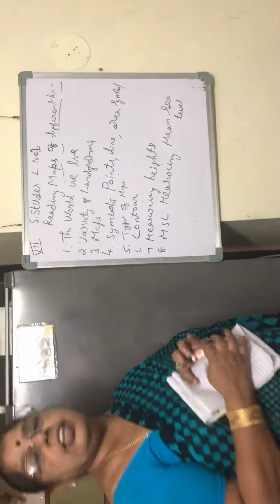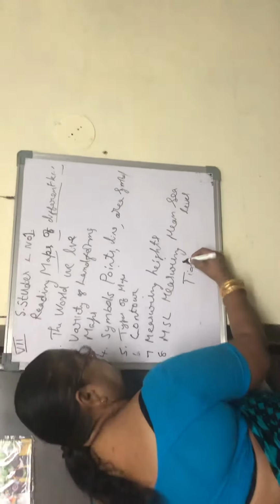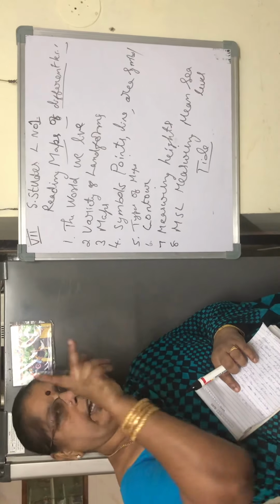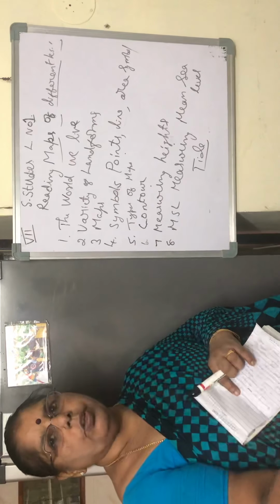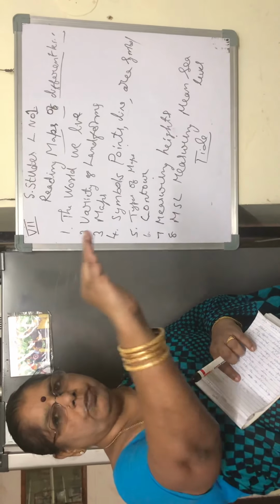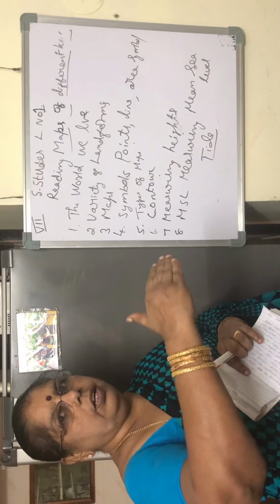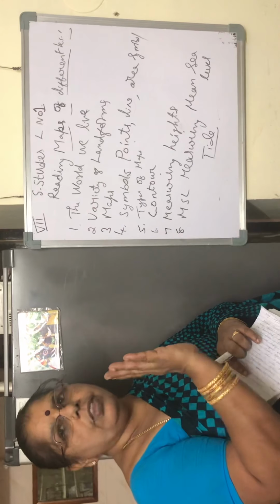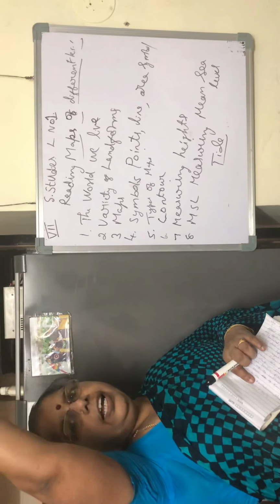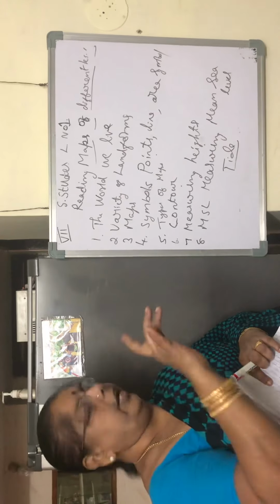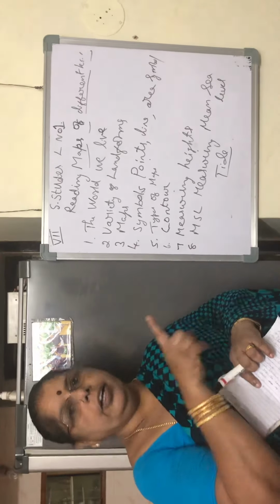Now to know that sea level, I am introducing the word tide. What is a tide? Tides are of two types, low tide and high tide: the rising and falling of the water. If we go and stand in front of the sea or the ocean, waves come horizontally. Sometimes the water rises to a high level, that is called high tide, and sometimes to a low level, that is low tide. So high tide and low tide keep coming and going.